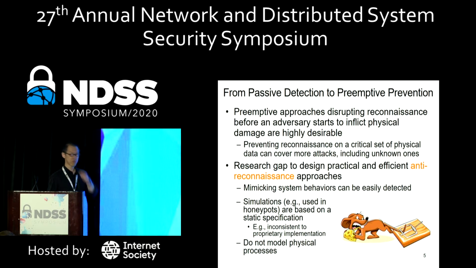Honeypot projects, like CoMPot, can simulate the network infrastructure of a power system, but they are usually based on a static specification of a certain system. They can be inconsistent with the proprietary implementations found in most utility companies. Also, those honeypot projects usually don't model the physical process at all.